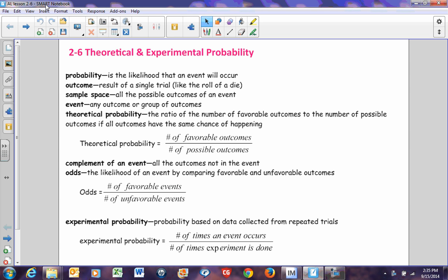This is lesson 2-6, theoretical and experimental probability. This lesson has lots of vocabulary words, so be sure you pay attention and make sure you understand these. You may need to play them again to make sure you understand.